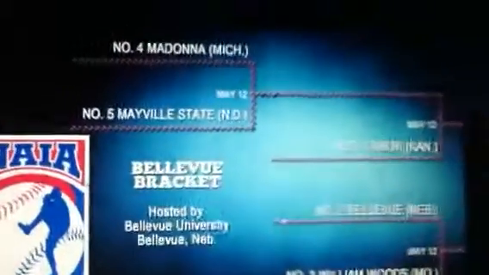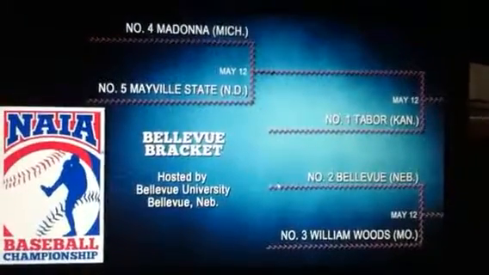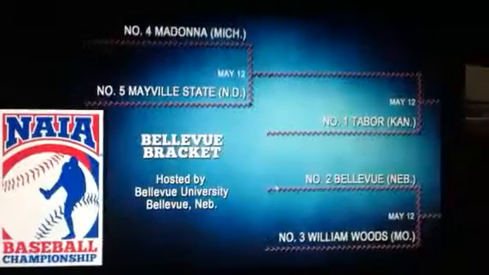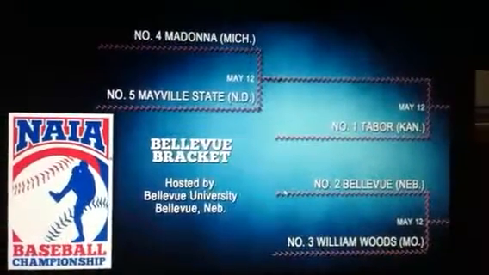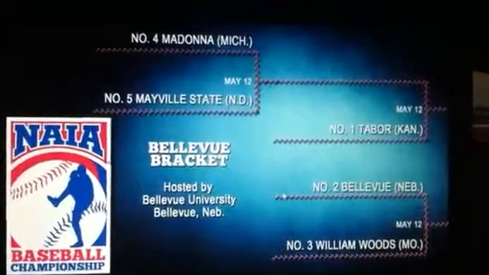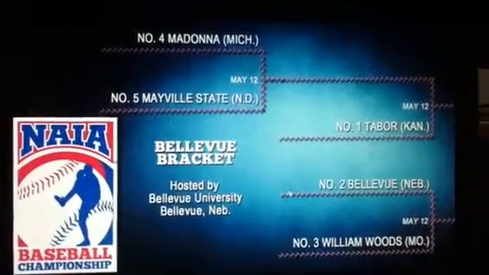Now that you know how teams have qualified, let's jump into it, starting with the Bellevue bracket, hosted by Bellevue University. These are the pairings for the 5 teams playing in Bellevue, Nebraska. We've got the number 5 seed Mayville State versus the number 4 seed Madonna, the number 2 seed Bellevue versus the number 3 seed William Woods, and the number 1 seed in the bracket is Tabor, awaiting the winner of the 4-5 game.